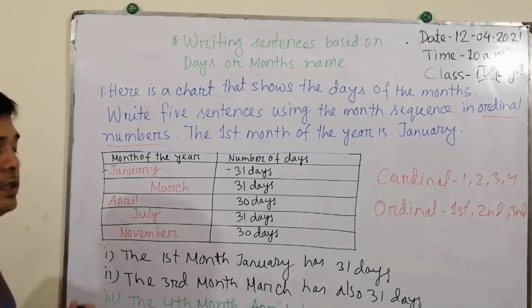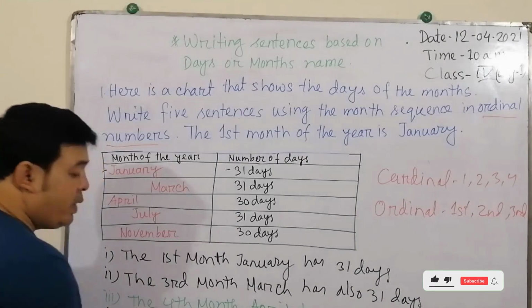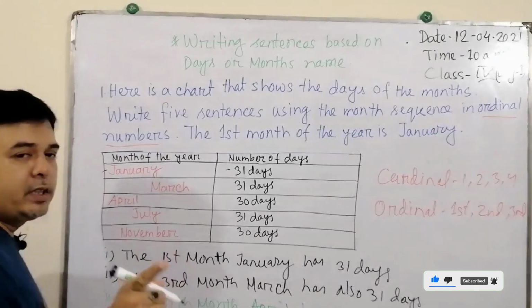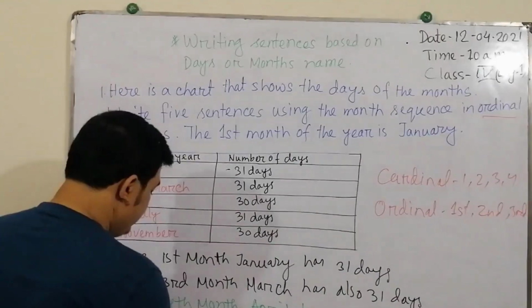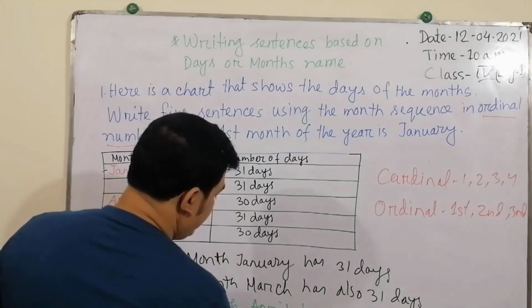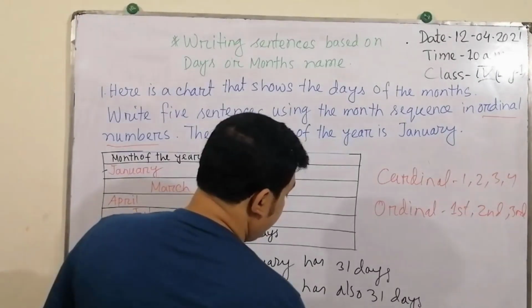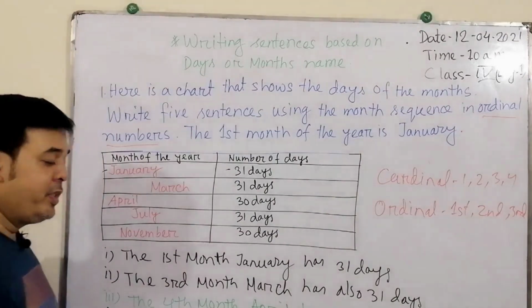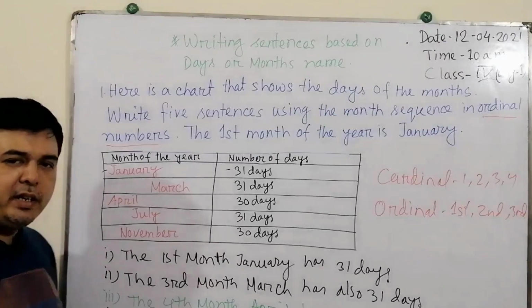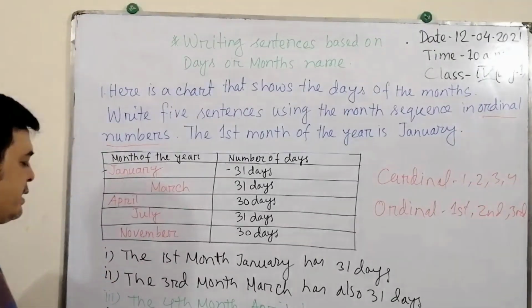Then again comes the month July. What is the serial number or sequence number of July? That is 7th. The 7th month July has how many days? 31 days. I have given here some short signs, but don't do that in the examination hall in your copy. You have to write the full sentences.